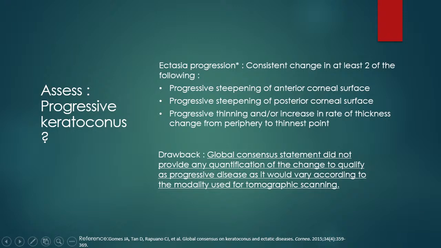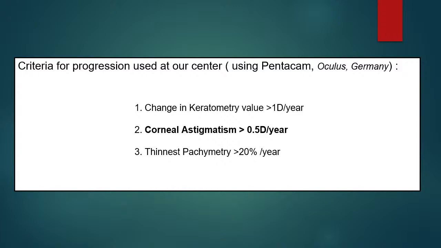But there is no global consensus as to a quantification of the ectatic change. In this scenario, our center has come up with a very nice criteria for progression, where we take change in keratometry value of over 1 diopter within a year, change in corneal astigmatism of over 0.5 diopters within a year, and thinnest pachymetry decrease of more than 20% within a year.